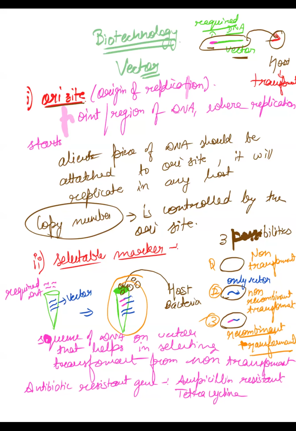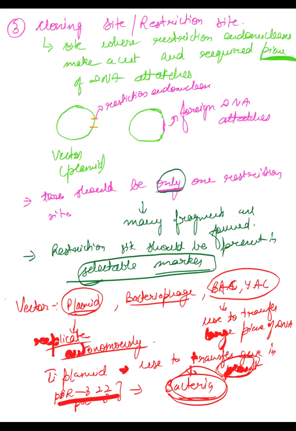Okay, so this is the first part, origin of replication has to be there. Then you have selectable markers. It could be an antibiotic resistance gene like ampicillin, tetracycline. Second one you have seen already. Then you have cloning site. There should be one cloning site, otherwise you will have many fragments. Or it should be present in selectable markers, for example plasmid, bacteriophage, BAC, YACs, Ti plasmid, pBR, pUC18.